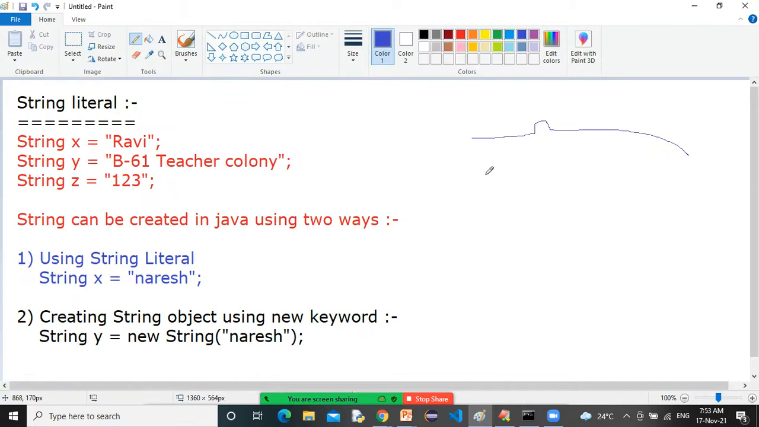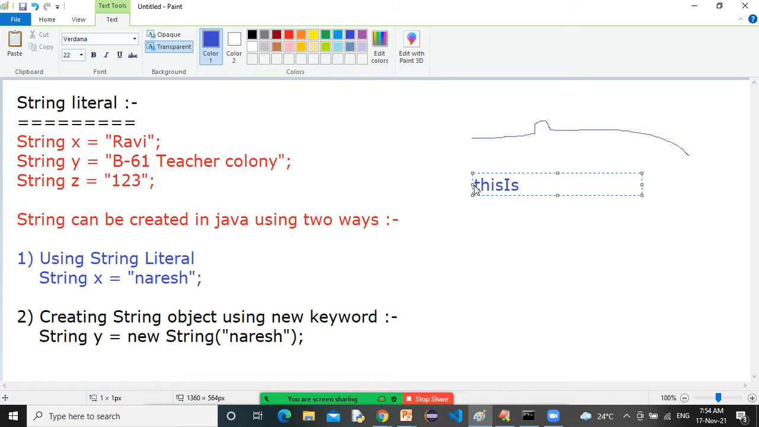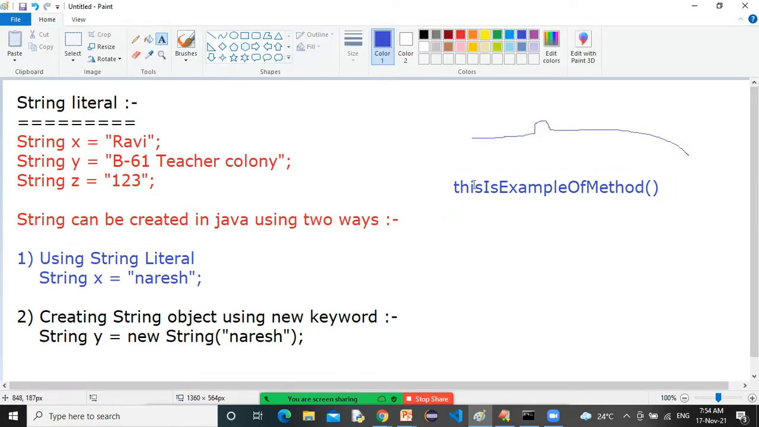Let me write this one here, then I can draw this. This is an example of a method, sir. How would you recognize that this is a method, sir? Very simple. The first letter will start with small. Look at it, does it look like a camel or not? Here it is like this, and then again it is moving slowly, and here it is like this. That's why it is called camel case. Correct or not?